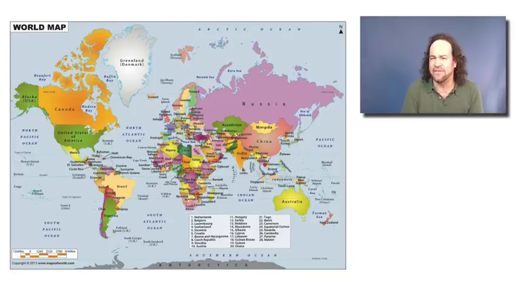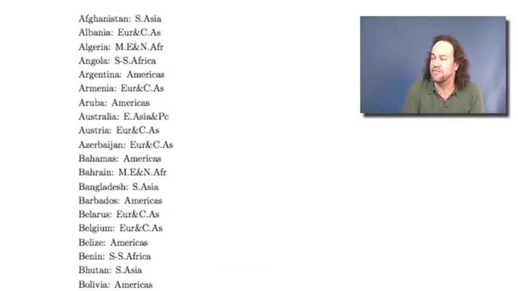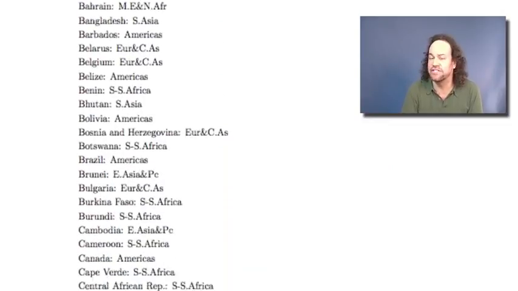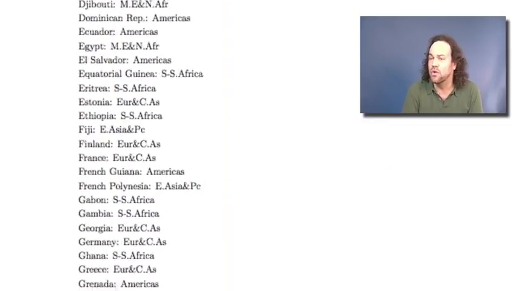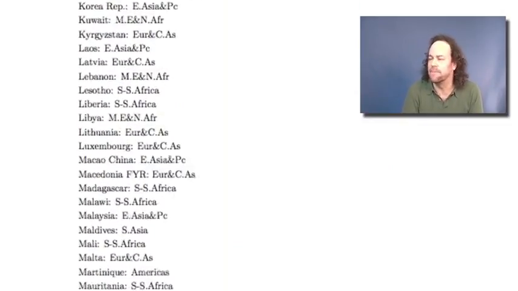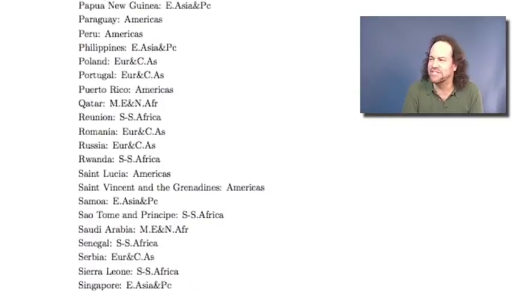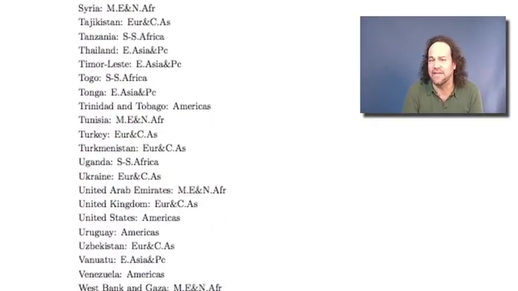Now, that gives us some data too. If we want, we can make a list. Here's a list of those 197 different countries and territories, and for each one, which of the 6 regions it belongs to. Well, once again, it's just a jumble of text. How can we make sense of it?